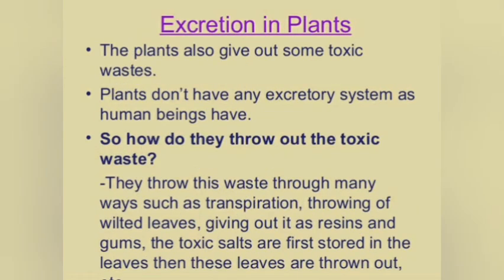Excretion in plants. Plants also give out some toxic wastes. Plants don't have any excretory system as human beings have. So how do they throw out the toxic waste? They throw out this waste in many ways, such as transpiration, shedding leaves, and giving it out as resins and gums. The toxic salts are first stored in the leaves, then these leaves are thrown out.